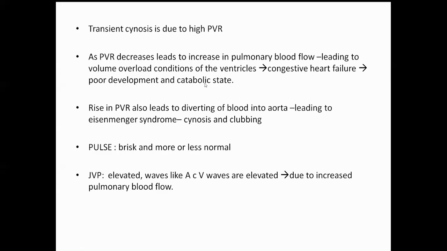Overdevelopment and catabolic state, and a rise in PVR leads to diversion of blood. JVP is elevated because the A, C, and V waves are elevated. This is due to the increase in the pulmonary blood flow.